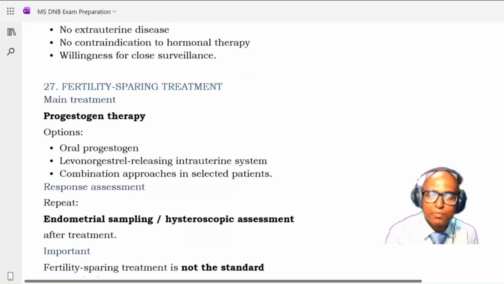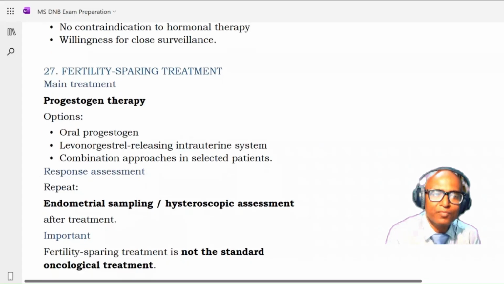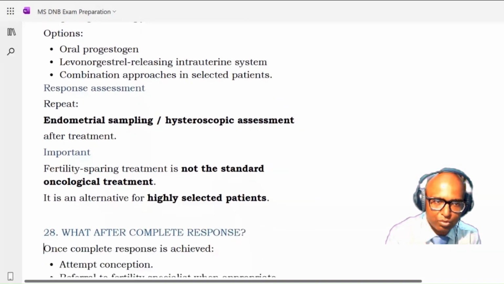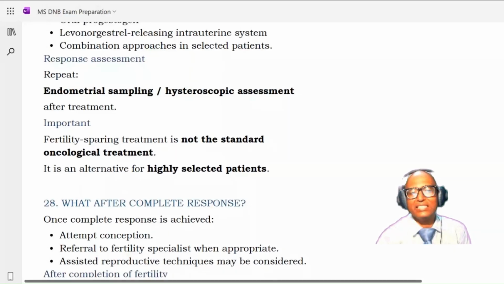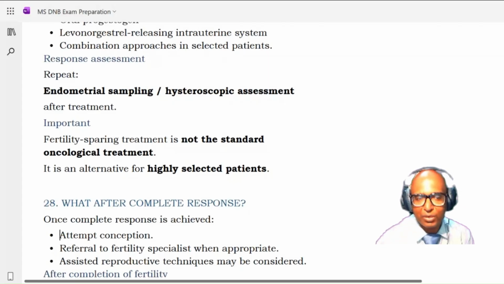So what is the fertility sparing treatment? Not the surgery as such, fertility sparing treatment. Here in carcinoma endometrium, the main treatment is hormonal therapy, so we use progesterone therapy. Options available to us are oral progesterone, the LNG IUS, and combination approaches in selected patients. Now, how do you assess the response of the patients? We have to repeat the endometrial sampling and carry out hysteroscopic assessment.